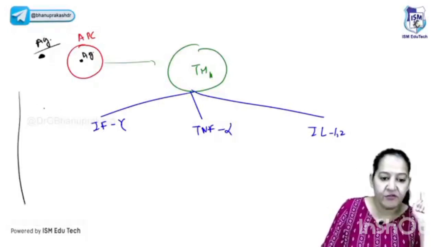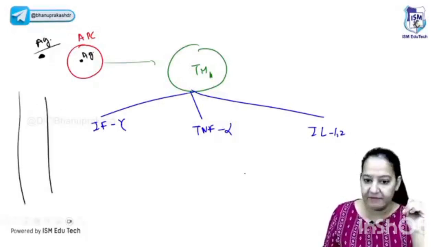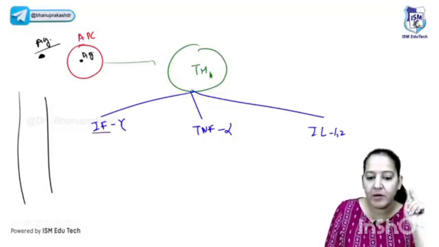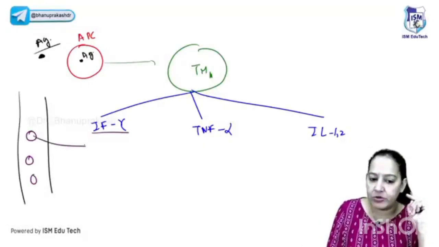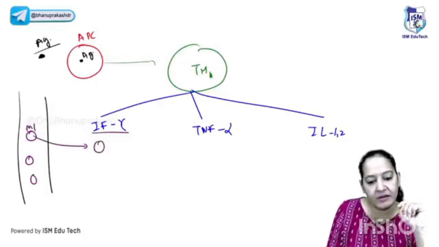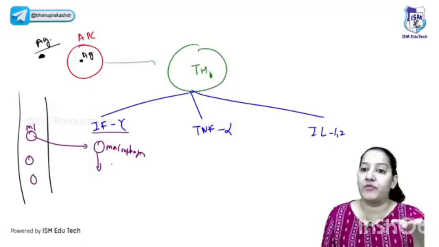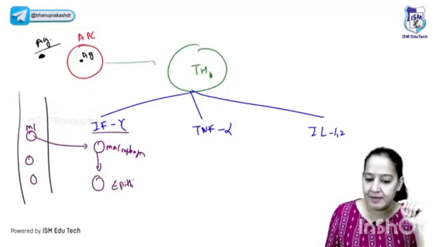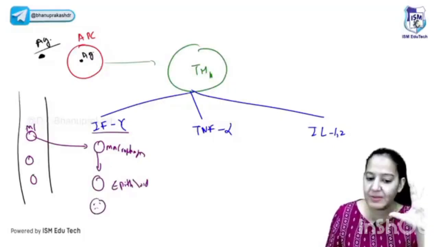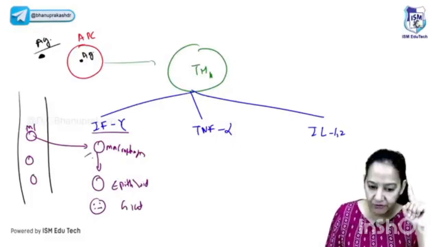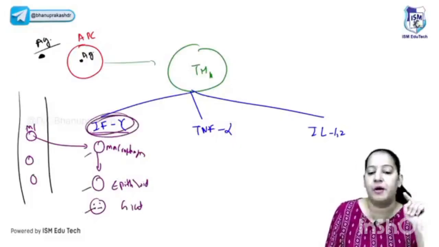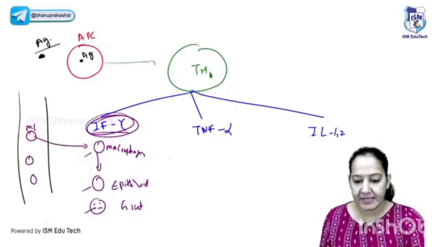Now see, this is a blood vessel. From the blood vessel, they will take one cell out. Let me tell you the name of the cell. So let's talk about interferon gamma. Interferon gamma takes the monocyte out. Monocytes, after coming out, convert into macrophages. So basically, it causes accumulation of macrophages, and not only this, it modifies the macrophages, and they convert into epithelioid cells. Not only this, epithelioid cells fuse with each other and lead to formation of giant cells. So macrophage, epithelioid cell, giant cell are all due to interferon gamma.